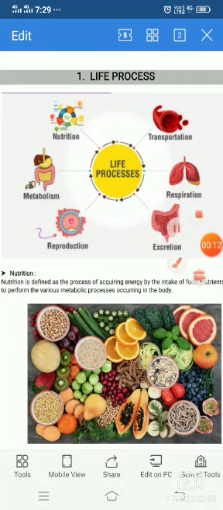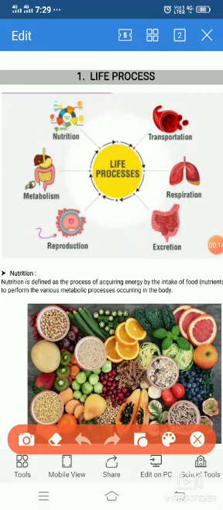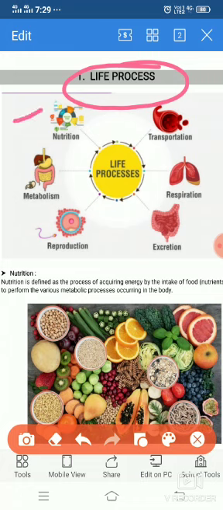So what actually does life process mean? Life process comprises the basic functions performed by living organisms to maintain their life on this earth. Every living organism takes food, derives energy, removes waste material from its body, and responds to changes in the environment.